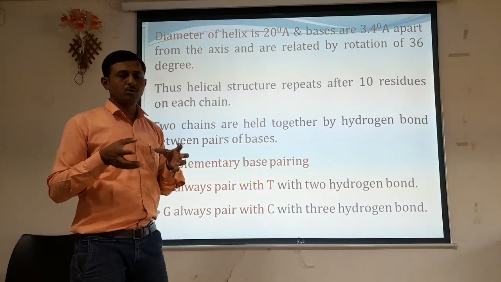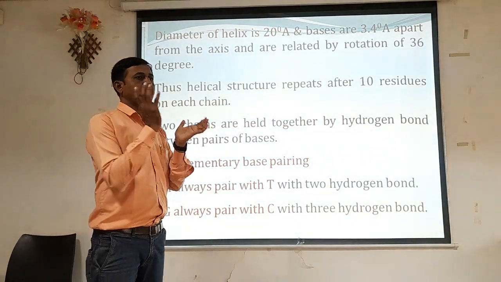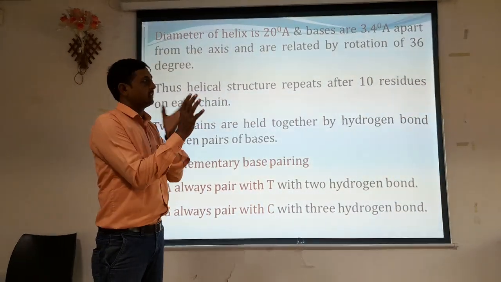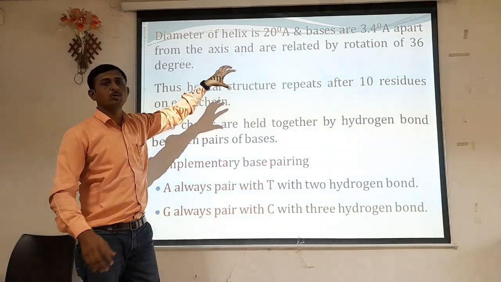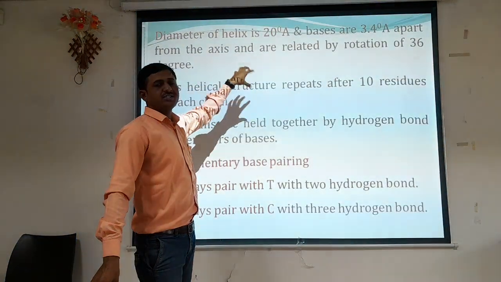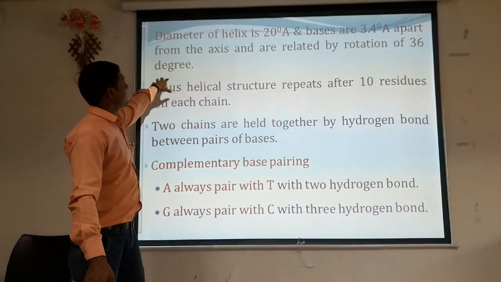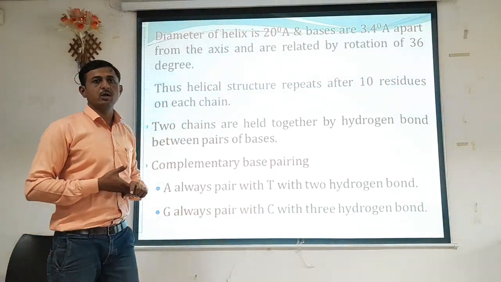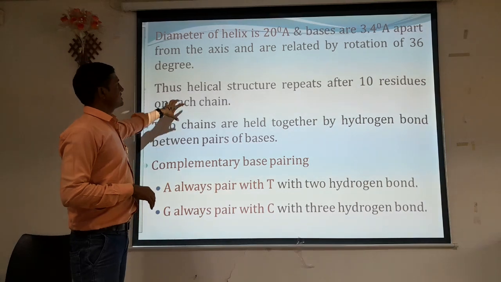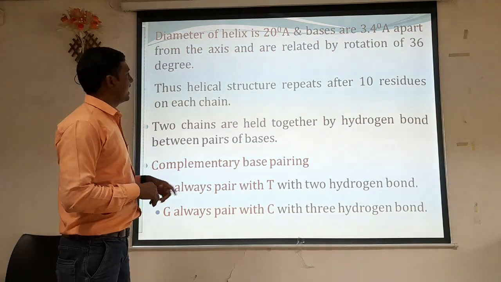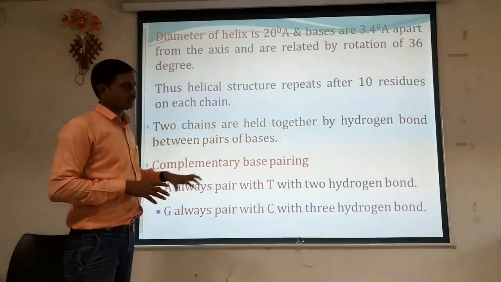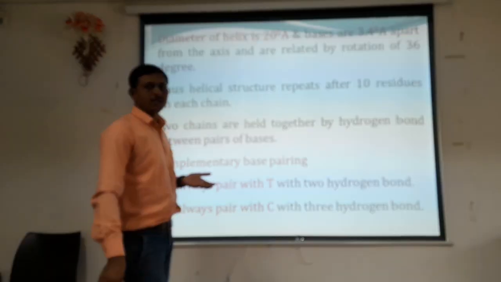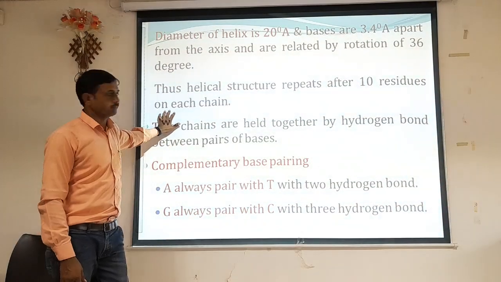Due to the strain that appears from the bonding between adjacent nucleotides, the DNA strand becomes a coiled structure, and that coiling, or rotation of the strand, is 36 degrees. That's why in one rotation there can be 10 nucleotide molecules. The helical structure repeats after 10 residues on each chain. That's why the helical structure of the DNA strand repeats after 10 residues on each chain.